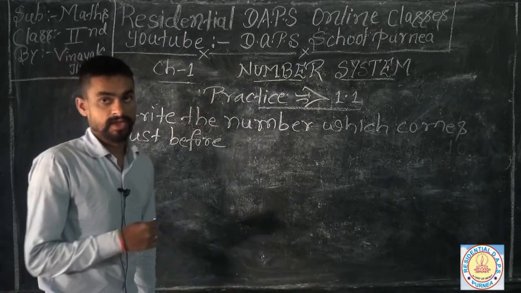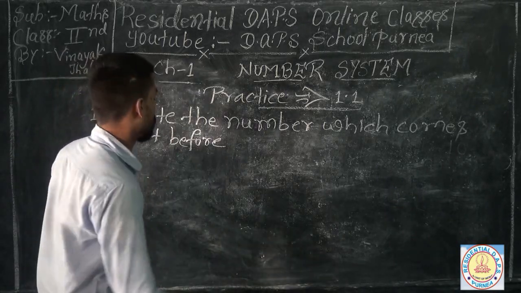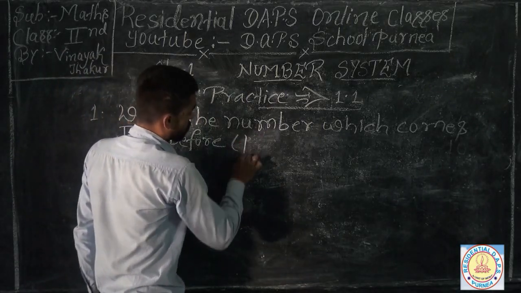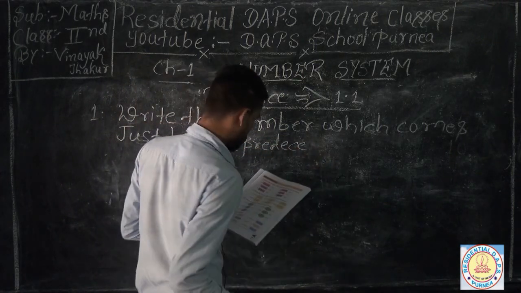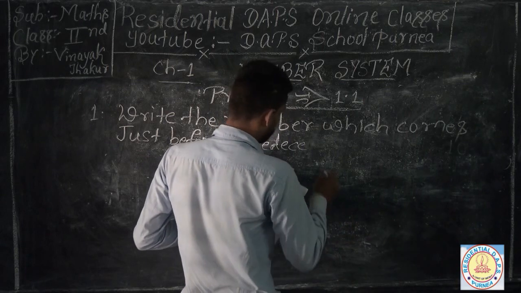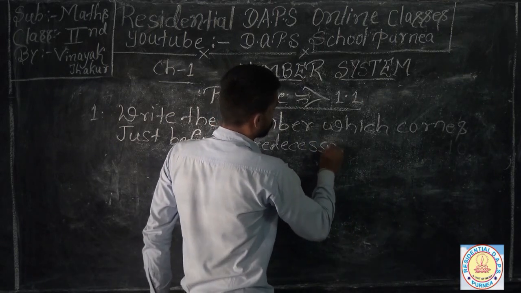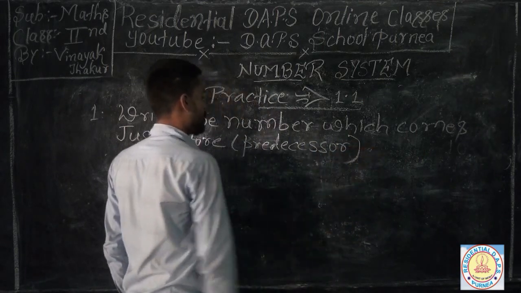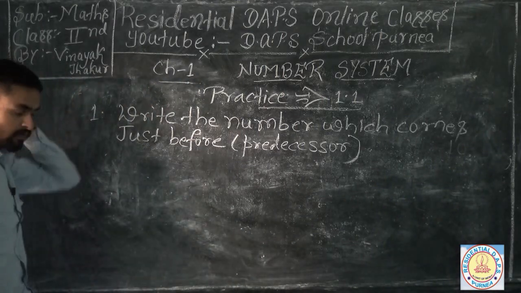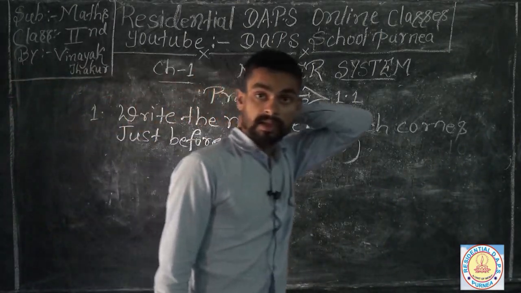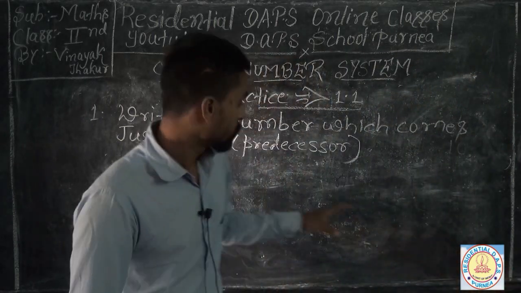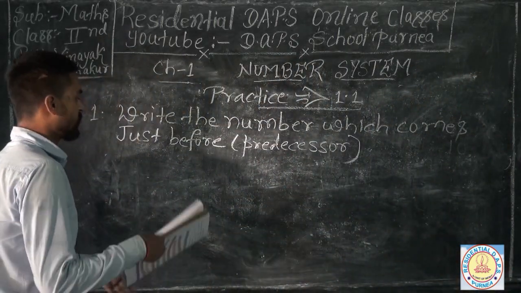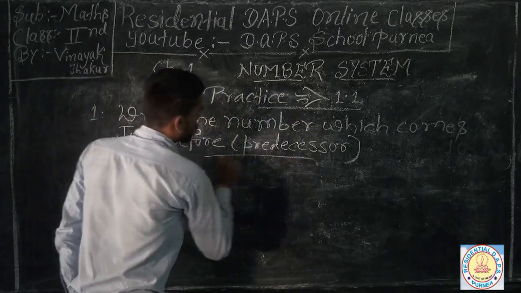It is also said to be the predecessor of any number. If you find out the before number of any number, you can say that it is the predecessor of that number.